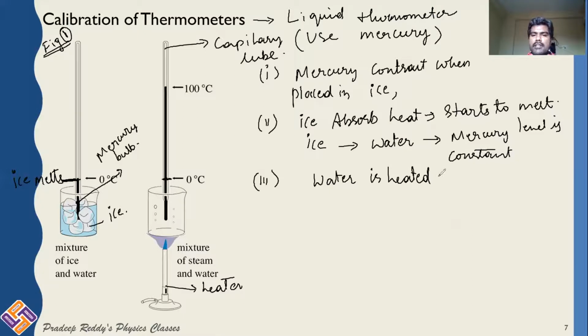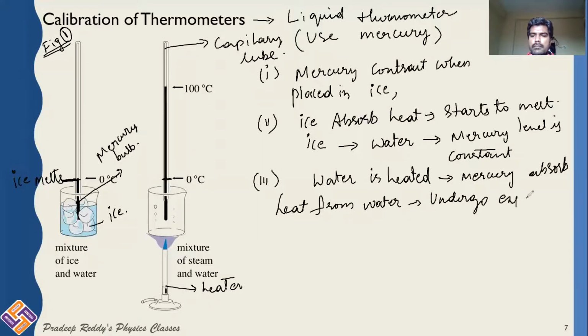So water is heated, mercury absorbs heat energy, and it undergoes expansion. That expansion is again marked over here.